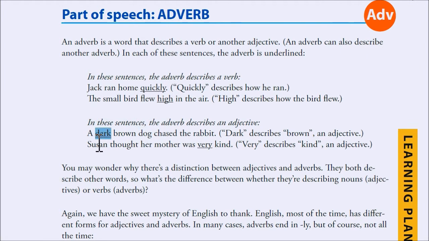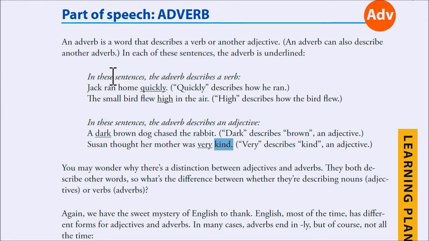And then here's another one. Susan thought her mother was very kind. Okay, now kind is the adjective because kind is describing mother. Mother is the noun, and if you want to describe mother, then kind, meaning nice and sweet, describes mother. But if you want to describe how kind, very kind, then the very is an adverb because it's describing the adjective, and the adjective is describing the noun. See? So that is an adverb.